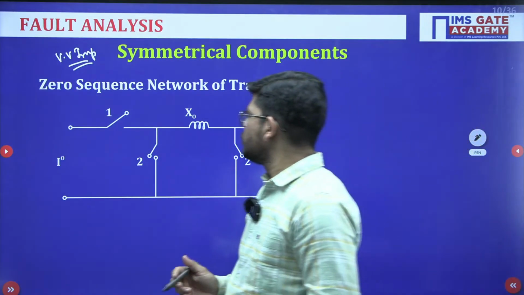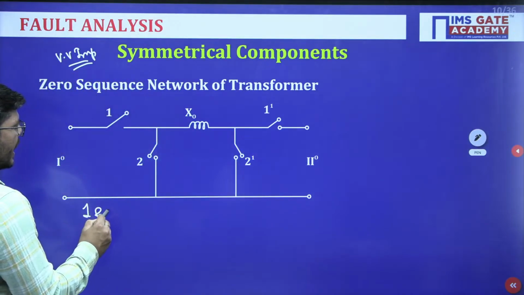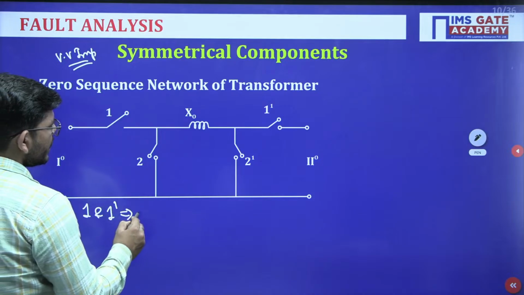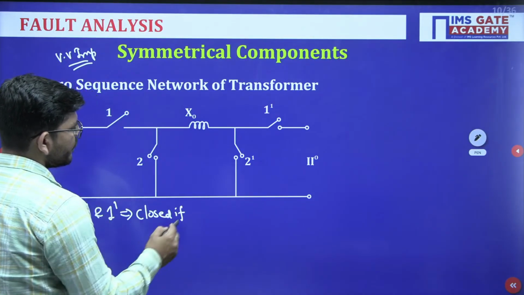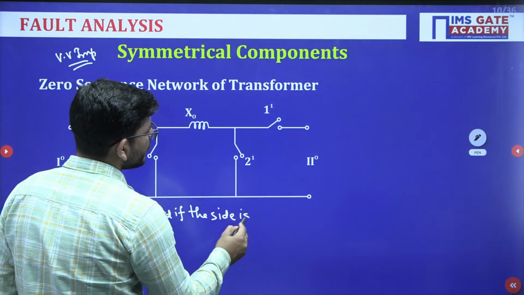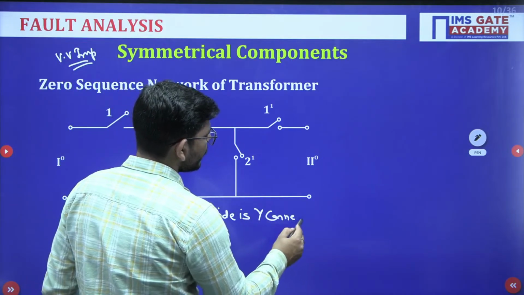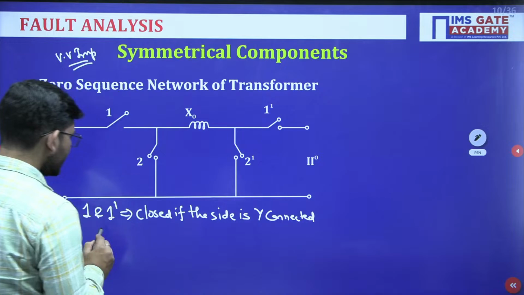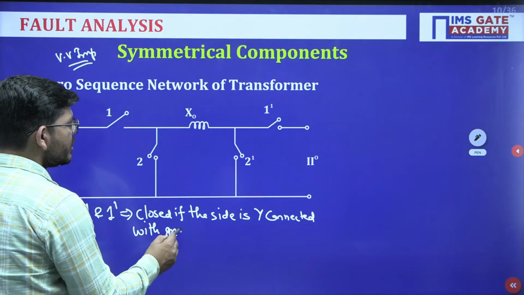Switches 1 and 1 dash will be closed if the respective side is star connected, grounded, that is, star connected with ground return.